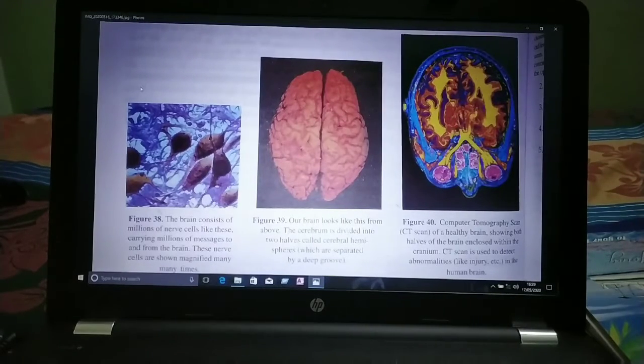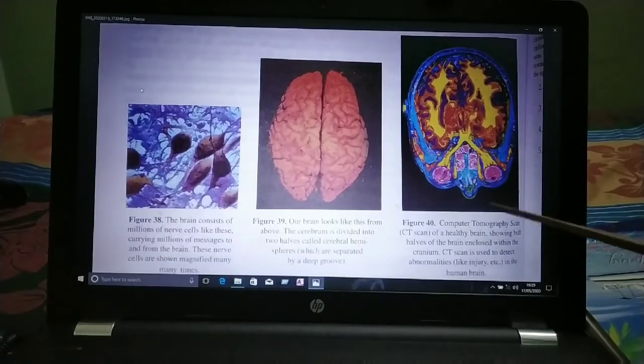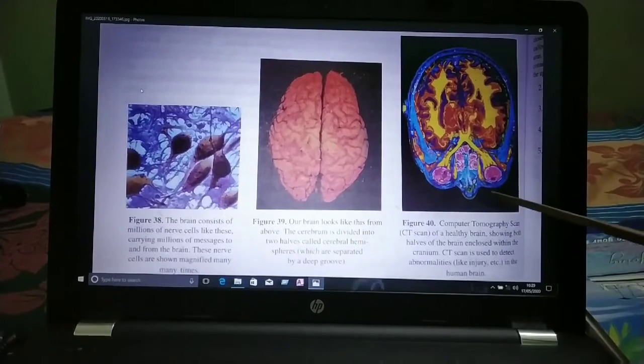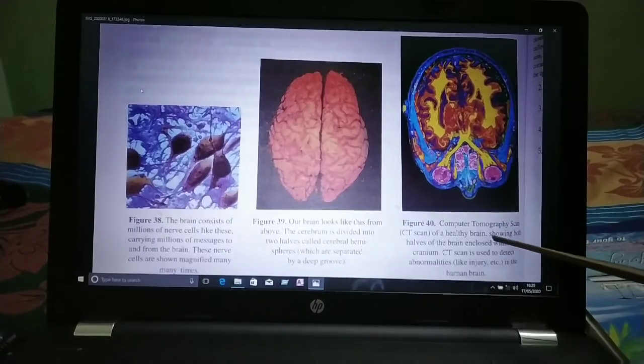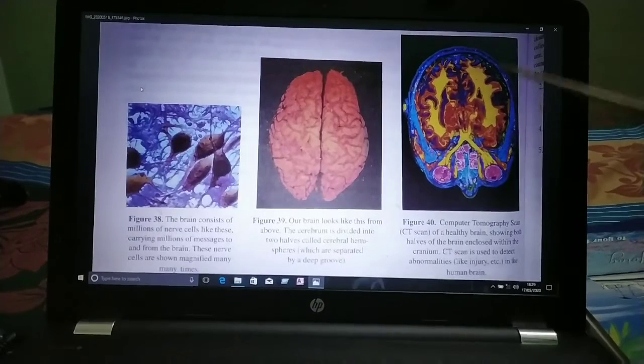See. Next one is the CT scan. I think you have heard the word. That one is computed tomography scan of a healthy brain, showing both halves of the brain. Both halves of our brain are enclosed within the cranium. CT scan is used to detect abnormalities like injury, etc. in the human brain. So this is a picture of the CT scan.